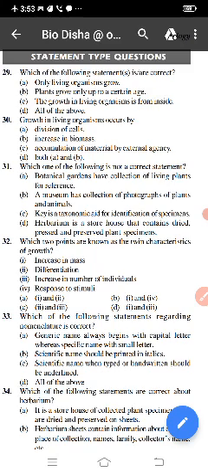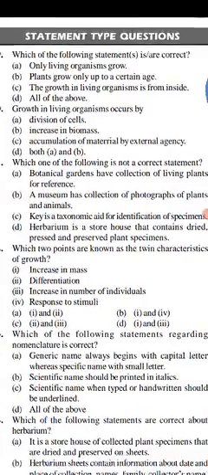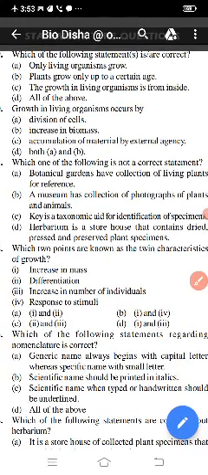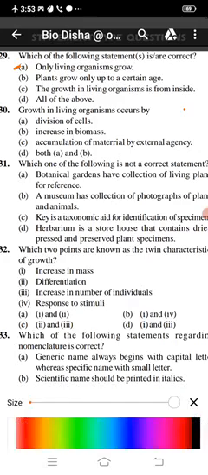Then, plants grow only up to a certain age. No, actually animals grow only up to a certain age. So this is also not the right sentence. So the first option is also wrong. This one is wrong, and the second is also wrong.